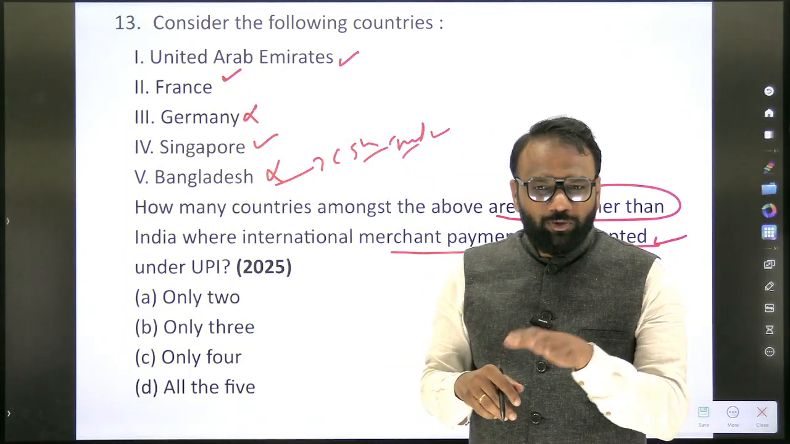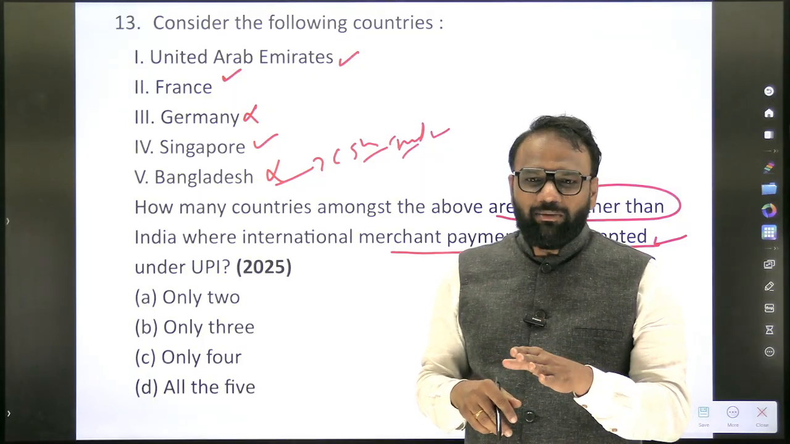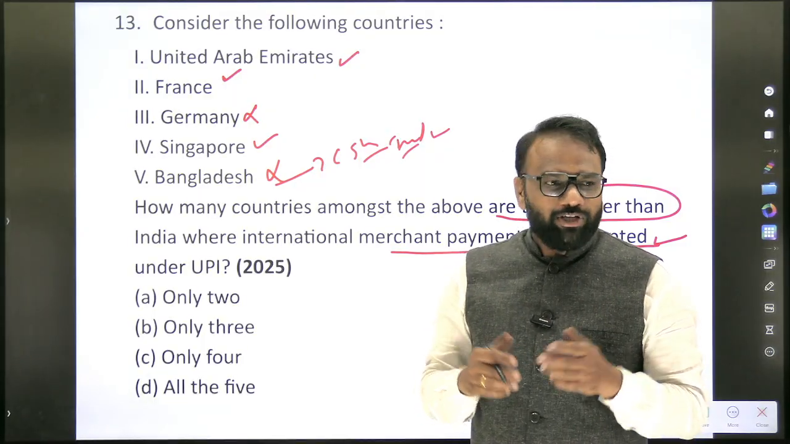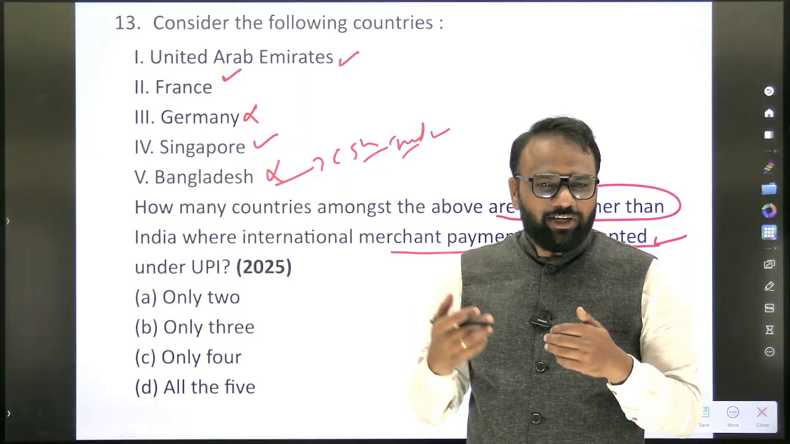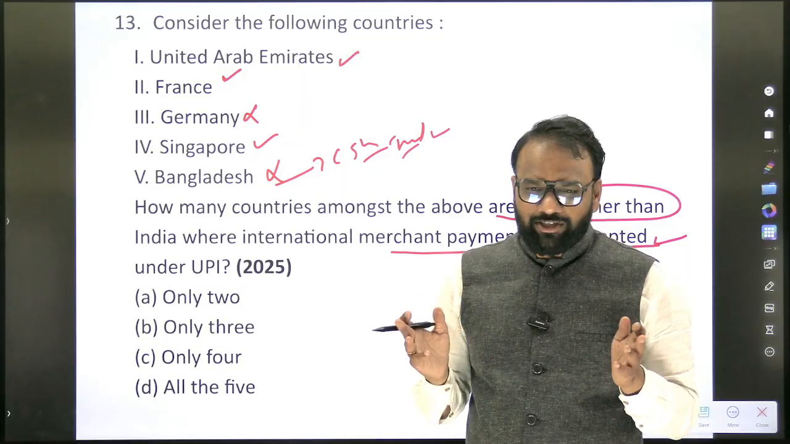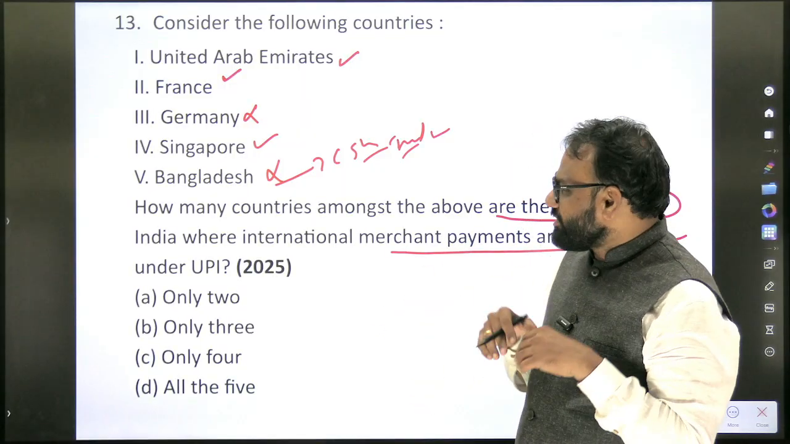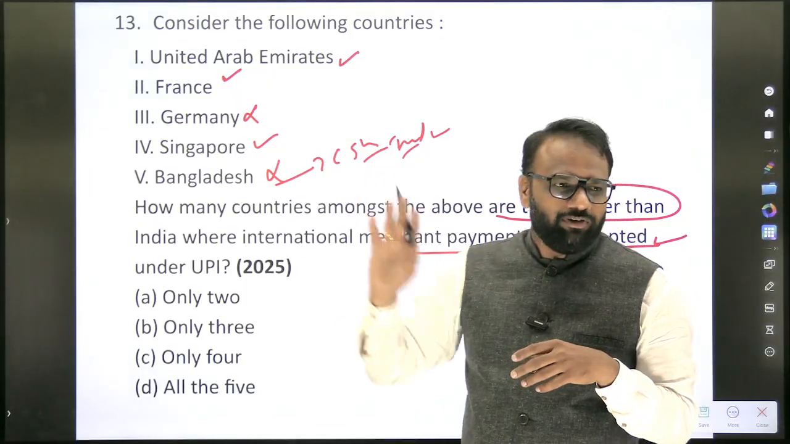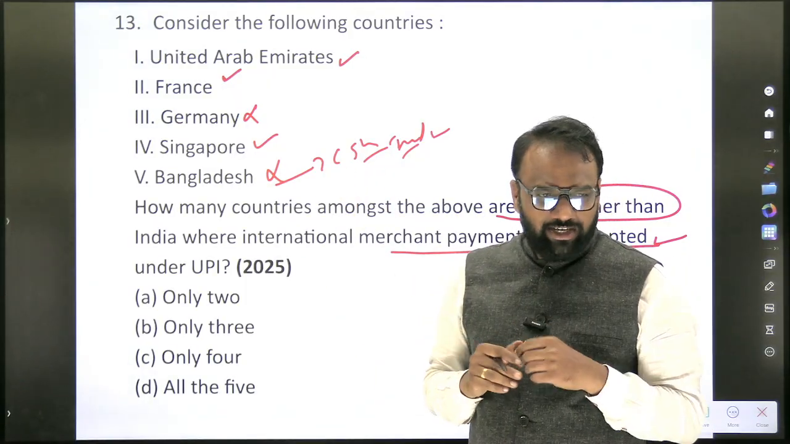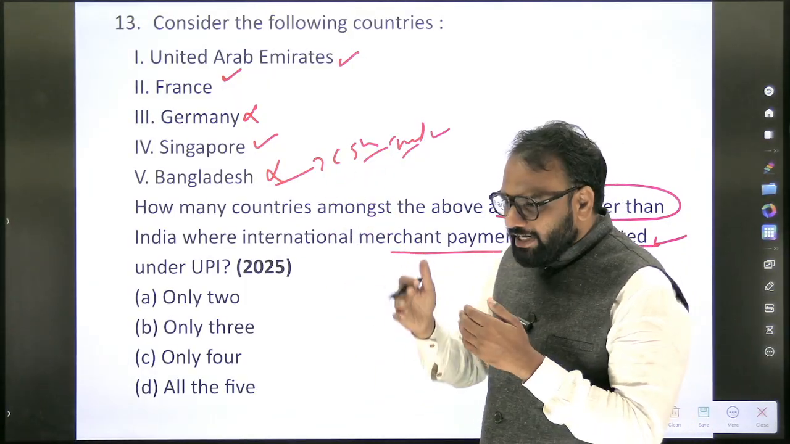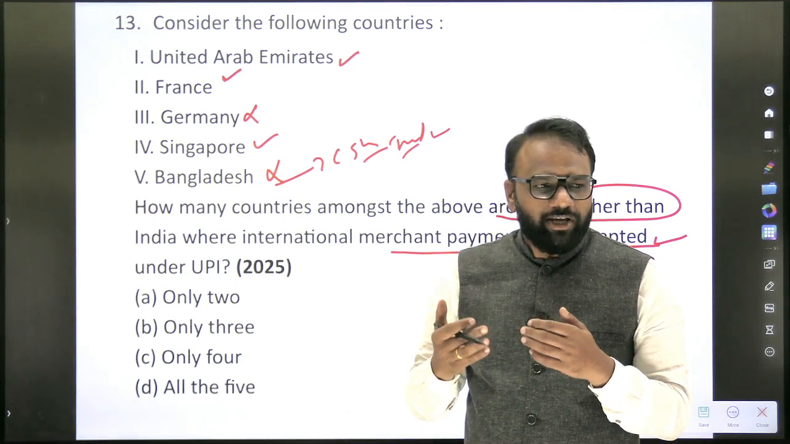You will not do this exercise now. After 1 month, probably in the month of April, you will do it. Because we believe that generally around 25 to 30 days back, the question papers are prepared and published. Keeping such an assumption in mind, we should prepare at the end of March or in the first and second week of April. So, countries sharing their border with India which have started accepting UPI.